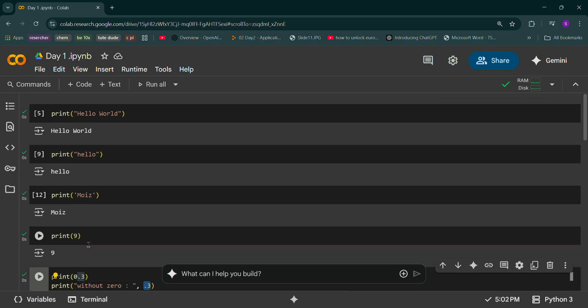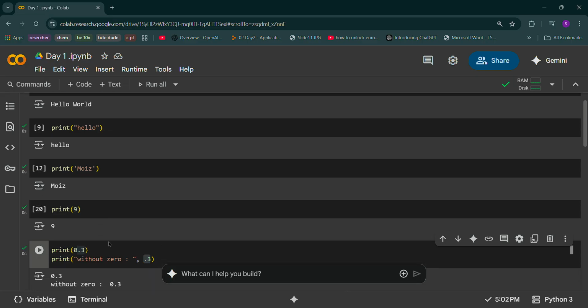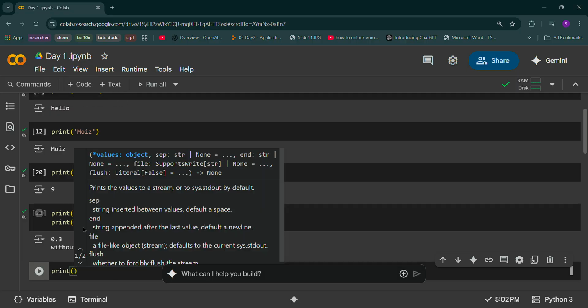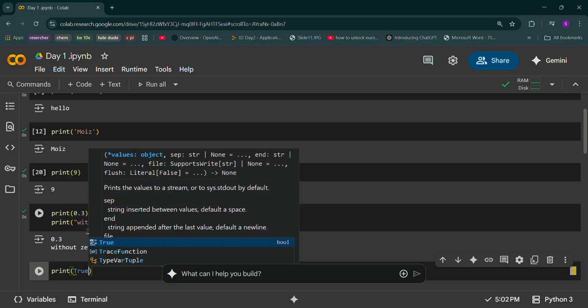Now, coming to the next part here. What we have done is print this. We can even print a string, we can print an integer. Okay, you showed everything. What about the boolean? You told the new data type. It's not actually a new data type, it's new for you, not for Python. Make sure you remember that.